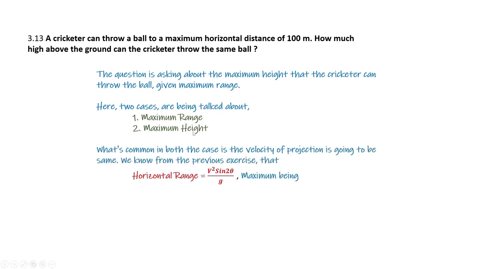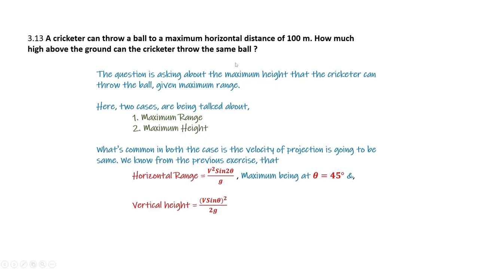What is common in both the cases is that the one who is throwing the ball, that is the cricketer, is the same and he is applying the same energy. So in both the cases, velocity of projection is going to be the same. Now we know from the previous exercise that horizontal range is given by the expression v square sine 2 theta upon g, where the maximum range is obtained at theta equal to 45 degree.